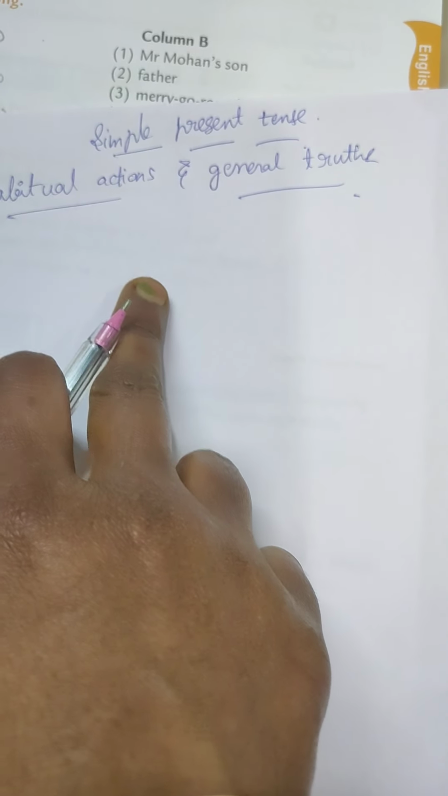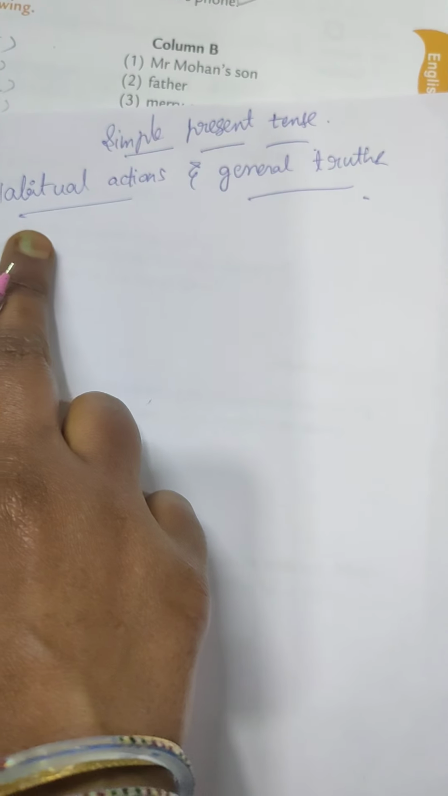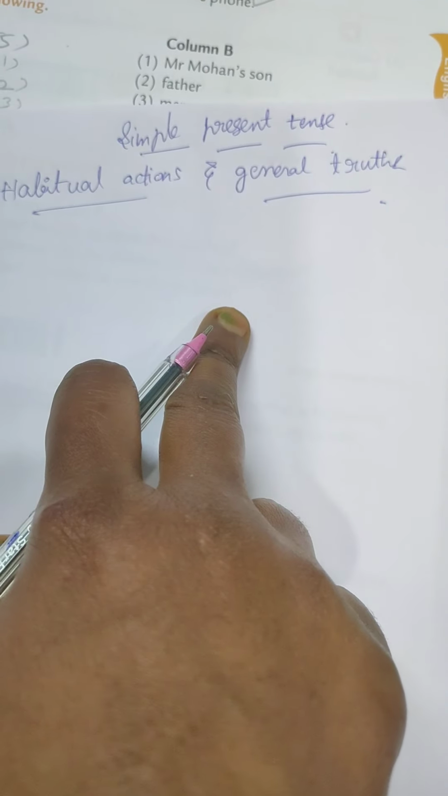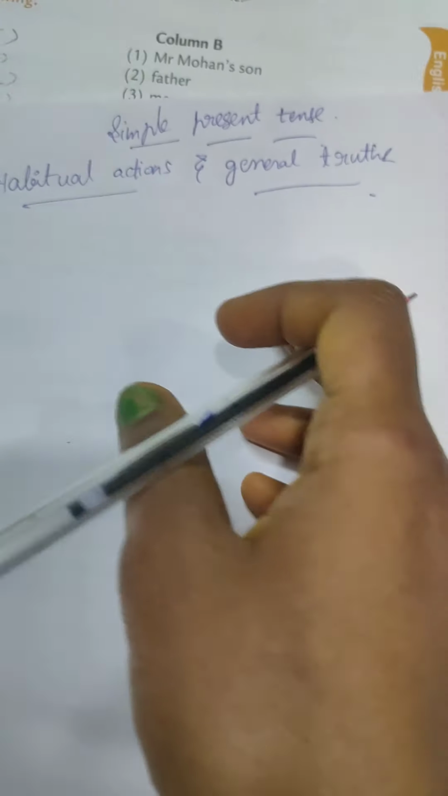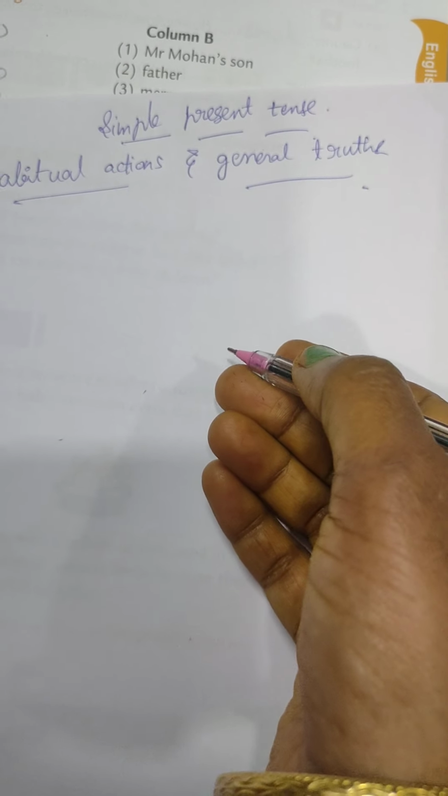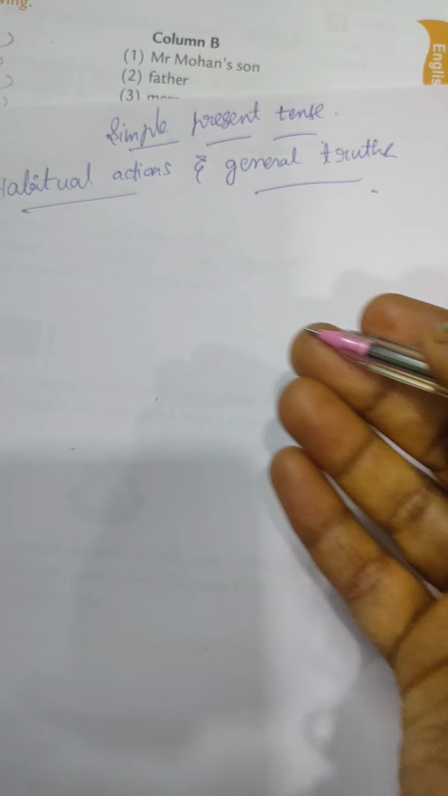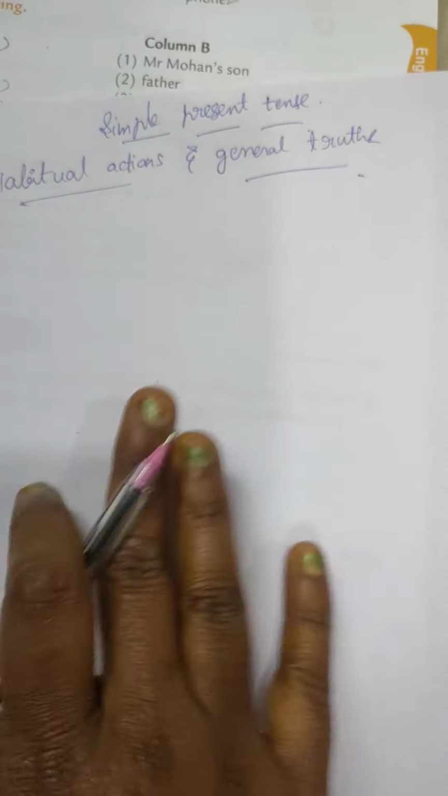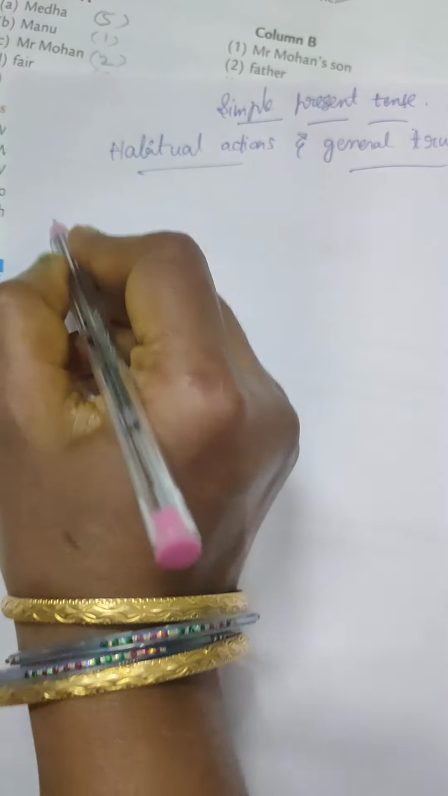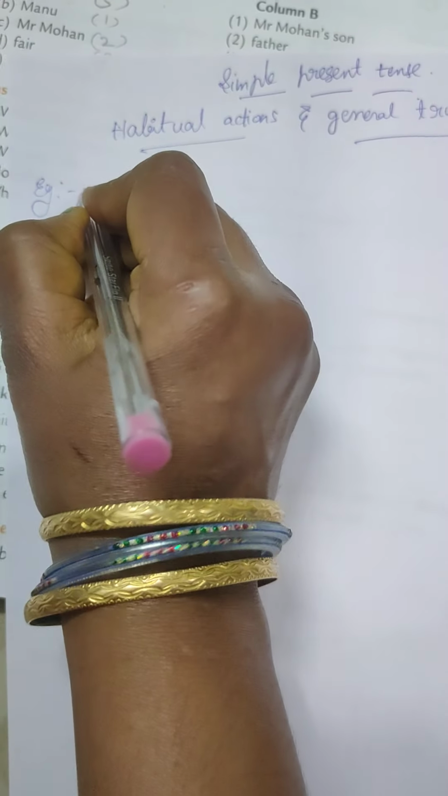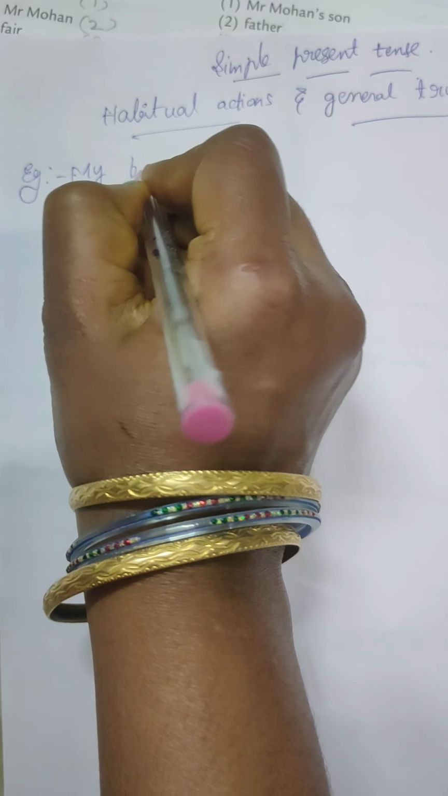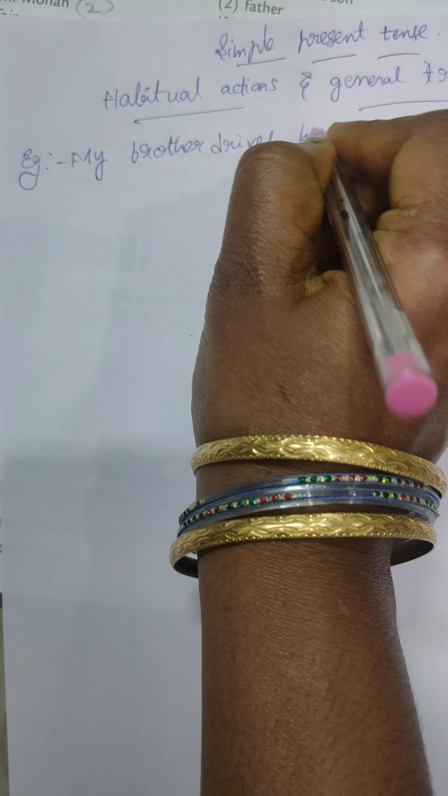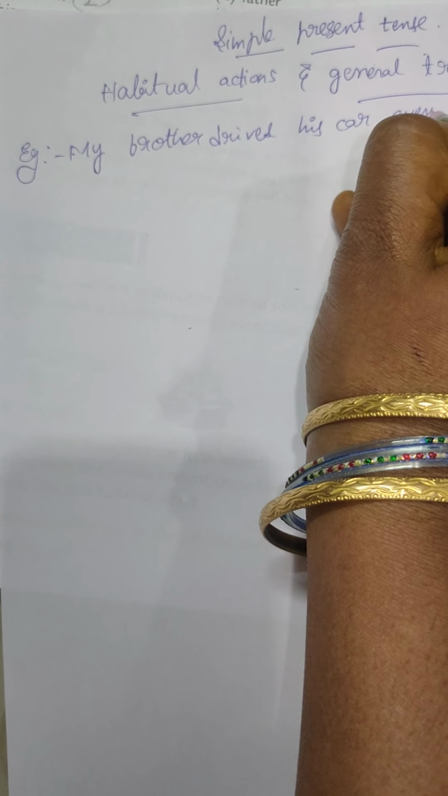The actions that we do in our day-to-day lives, that is for habitual actions. And the truths which we usually know. For example, a magnet attracts iron, and the sun rises in the east, sets in the west, like that. So let's start the examples, children, to understand better. First example, my brother drives his car every day.